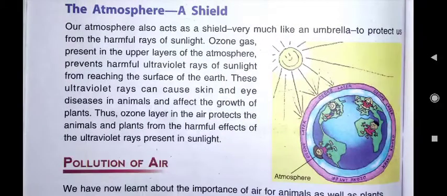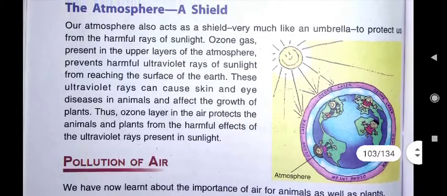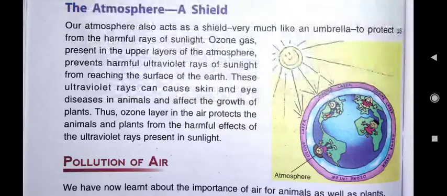Our atmosphere also acts as a shield. Atmosphere protects us from what? From the harmful ultraviolet rays of the sun. And this ozone gas protects us, acts as a shield like an umbrella from the harmful rays of sunlight.